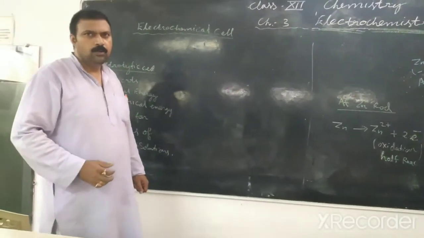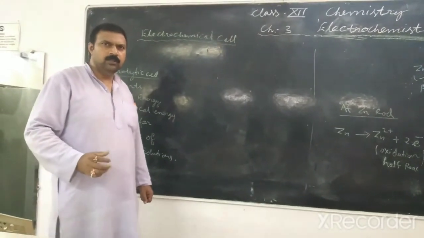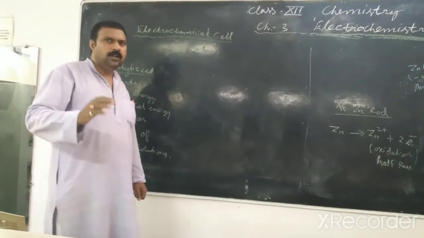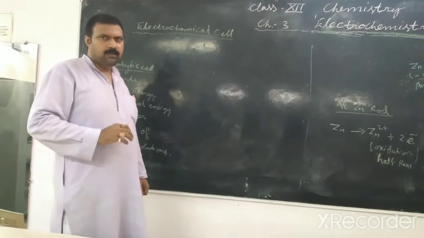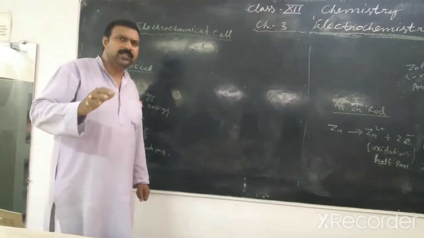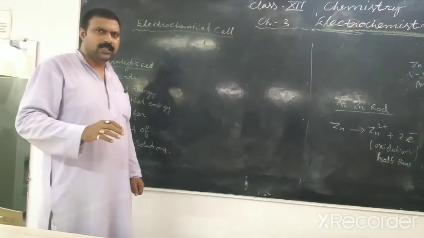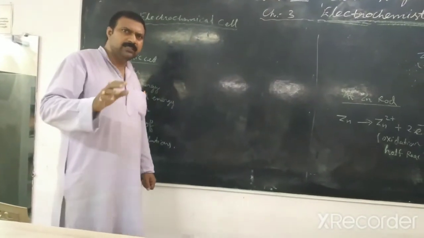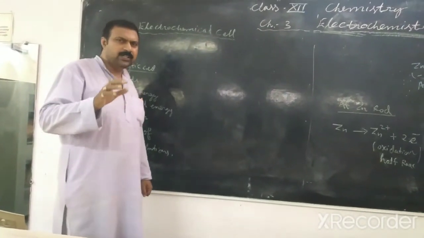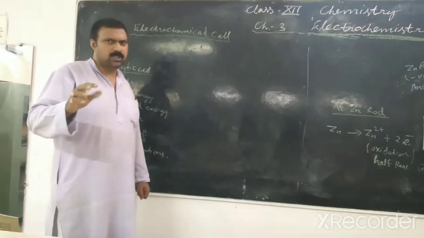Students, now we will study one by one about the electrolytic cell and the galvanic cell. First, we will study the electrolytic cell. In an electrolytic cell, we pass electricity in the molten state of a salt or an aqueous solution of a salt.